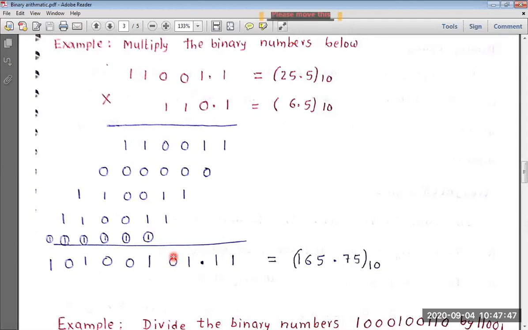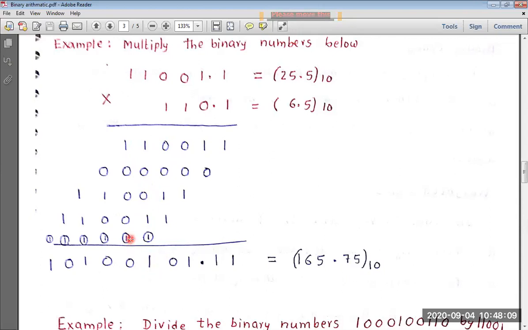So circled it, and we have to add this carry with all these numbers. 1 plus 0 plus 0 plus 1 plus 1. So how many ones do we have? 3 ones. If we add 3 ones, we get sum 1 and carry also 1.